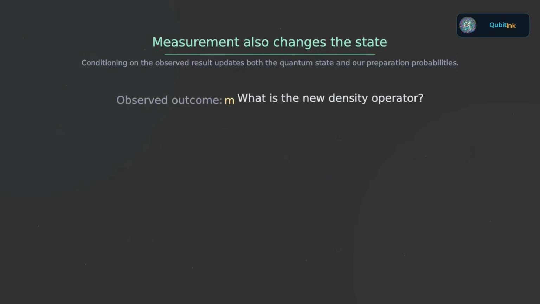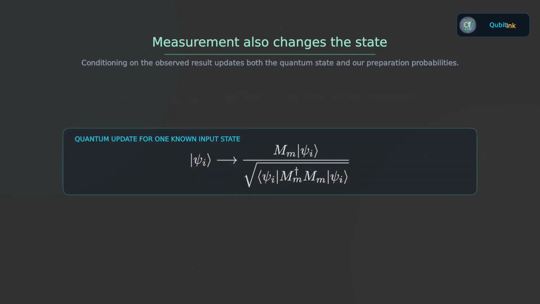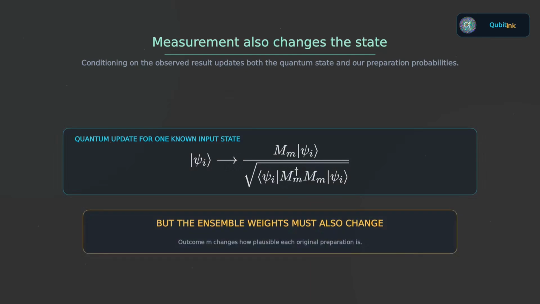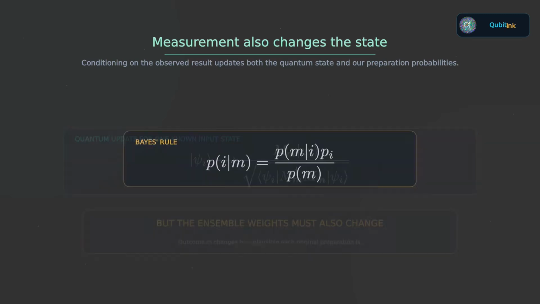So what happens to the density operator after we obtain a particular result m? Again, start with one possible member of the ensemble. If the initial state was psi sub I and outcome m occurred, the state vector measurement postulate tells us how to update that state: apply the measurement operator and then normalize. But after seeing the result m, our classical knowledge about the preparation also changes. Some initial states may have been more likely than others to produce this result. So the probabilities for the members of the ensemble must be updated as well. This is an ordinary Bayesian update sitting inside a quantum measurement problem.